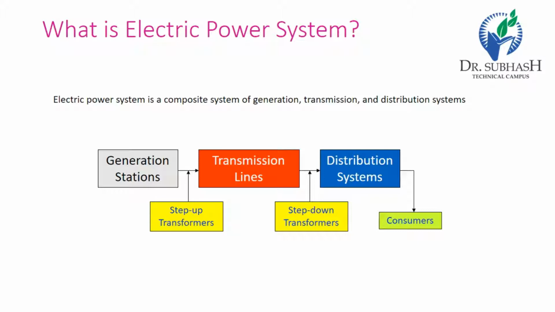The transmission line transfers the power to the various substations. Through the substation, the power is transferred to the distribution transformer, which steps the power to the appropriate value which is suitable for the consumer.